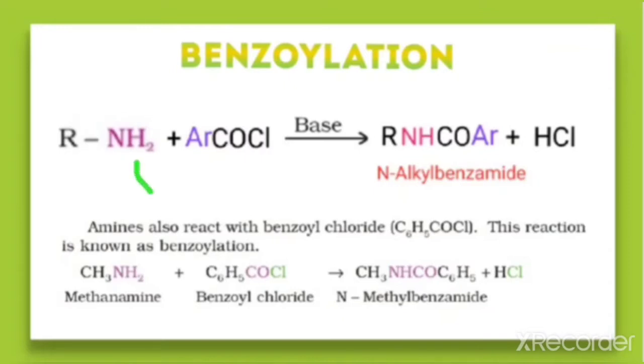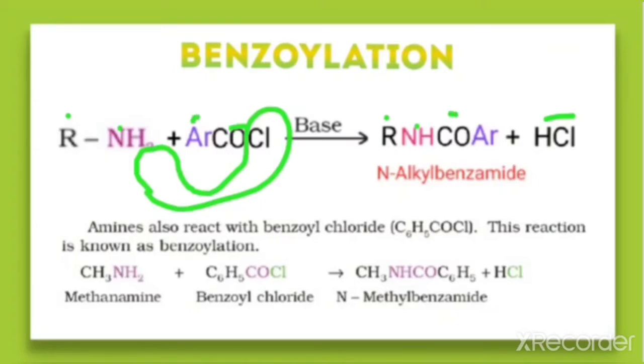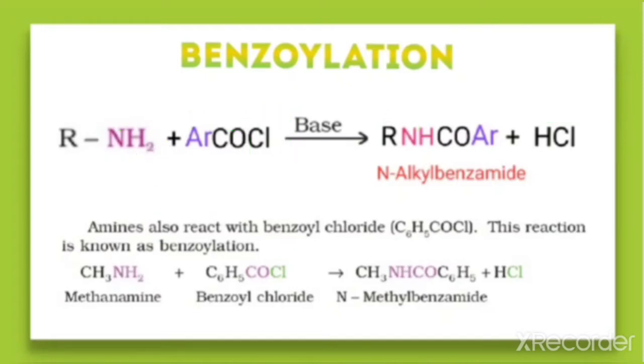That is, one H from here and one Cl from here, remove them. That is, HCl is removed, and the rest will be as it is. That is, R here as it is, NH because one H is removed. Then what do we have? CO, then Ar. So this is named N-alkyl benzenamide, because this is the alkyl group, and this part is named benzenamide, and R is the alkyl group attached to the nitrogen. Therefore it is named N-alkyl benzenamide.